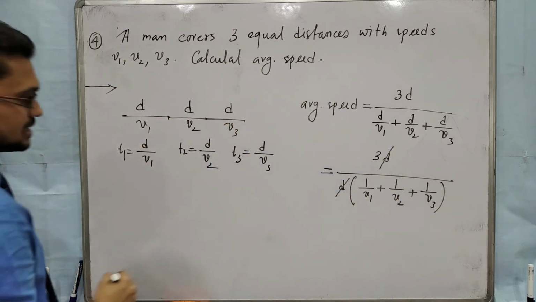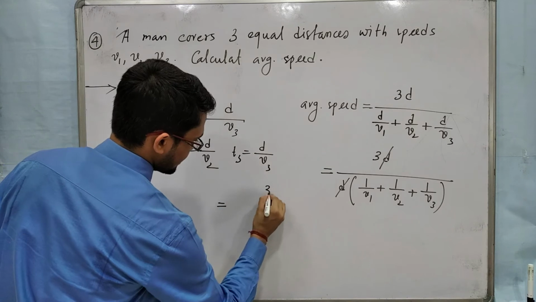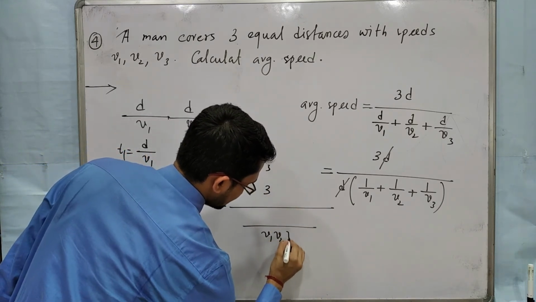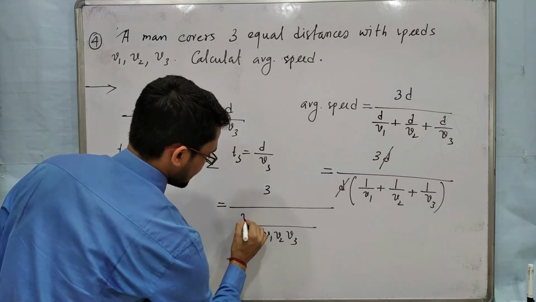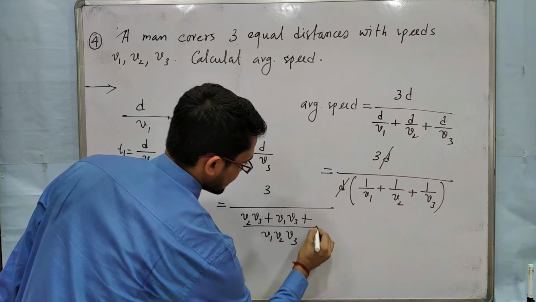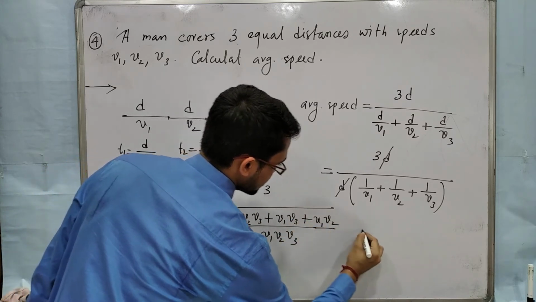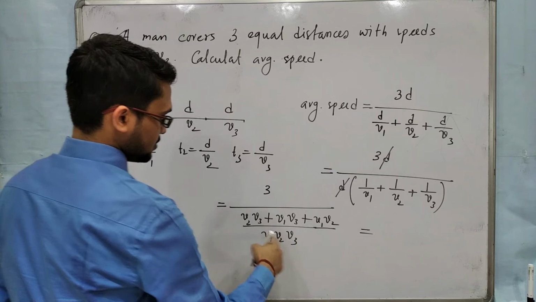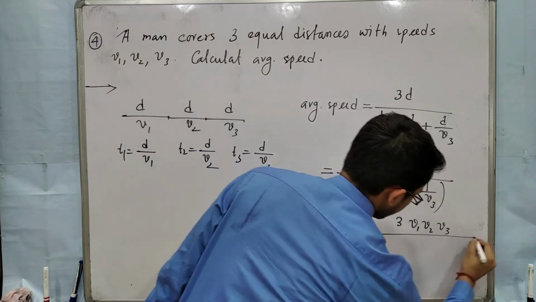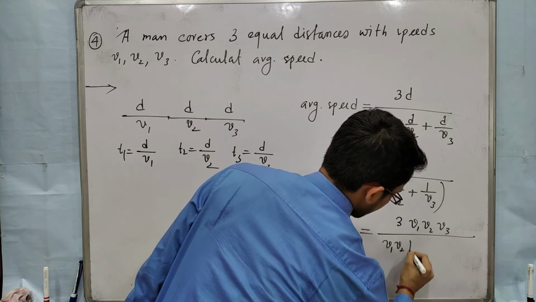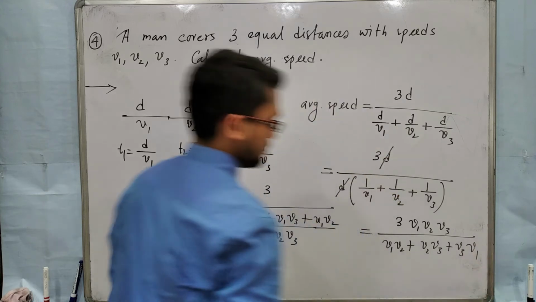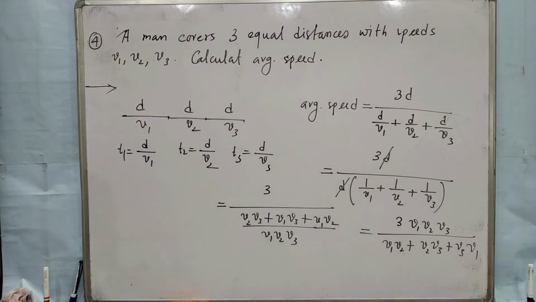Do the LCM, you will get 3 by (V2 V3 plus V1 V3 plus V1 V2) over V1 V2 V3. So the answer will be 3 V1 V2 V3 by (V1 V2 plus V2 V3 plus V3 V1). So this will be the average speed.